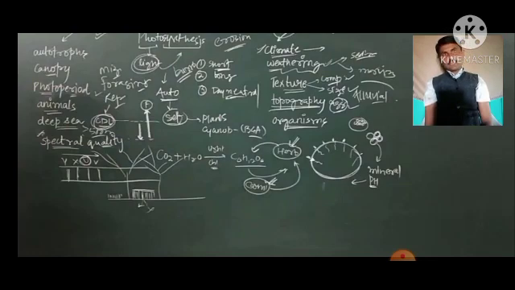Now the question arises, what about the organisms surviving in water? In the aquatic ecosystem, how does light play a role? We know that the rays of sunlight penetrate up to 500 meters in water bodies or in the oceans.